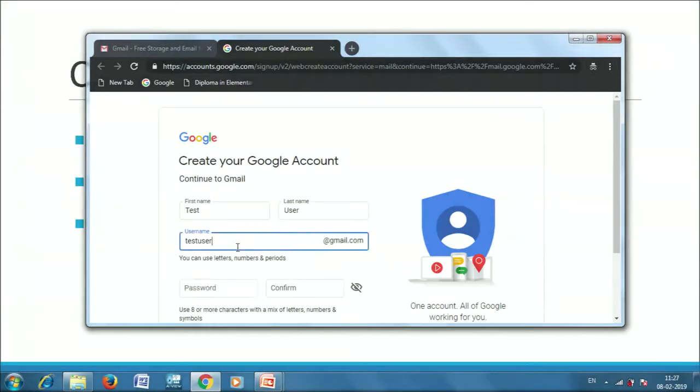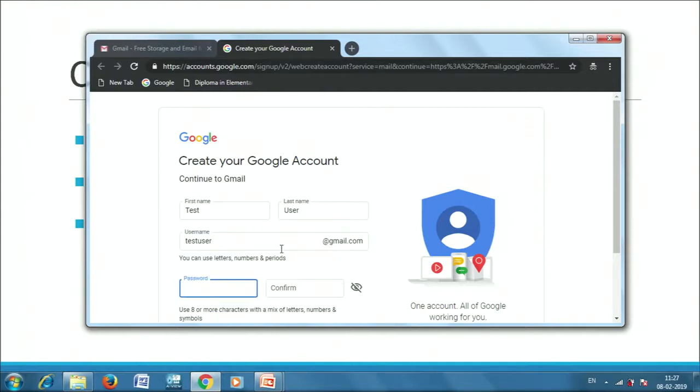Some providers let us know as soon as we enter the username, and otherwise, when we try to create this, other providers would let us know on the next page that this username already exists and we have to choose some other username. This is because if a username is already created on this domain, that email ID is already assigned to somebody else and I will not be able to use it.